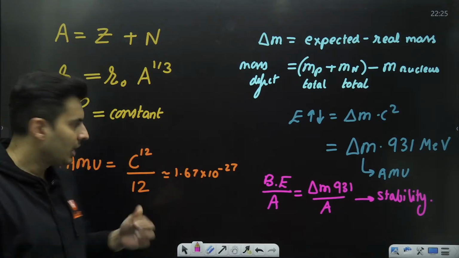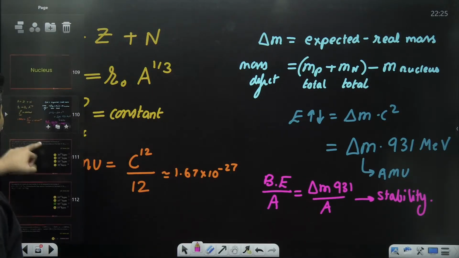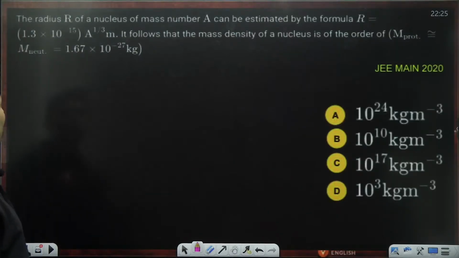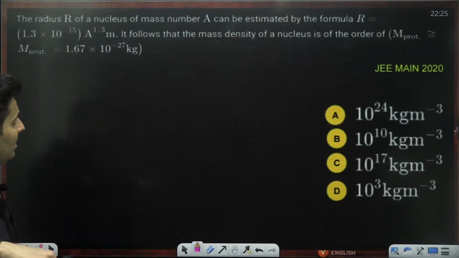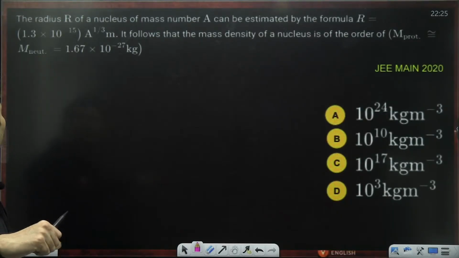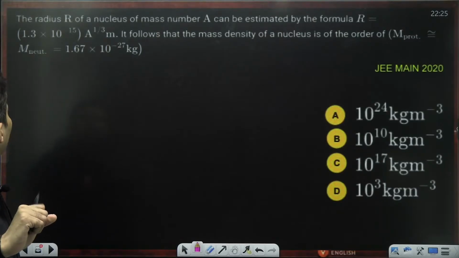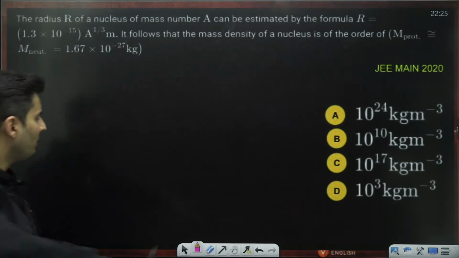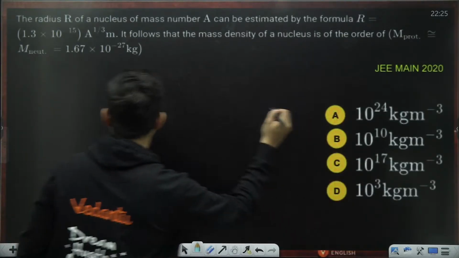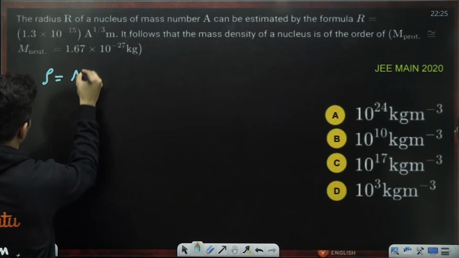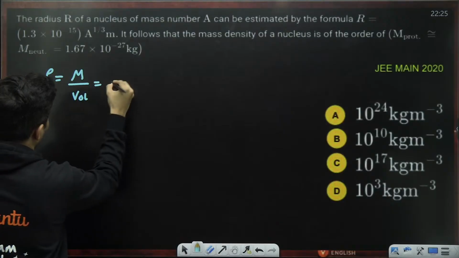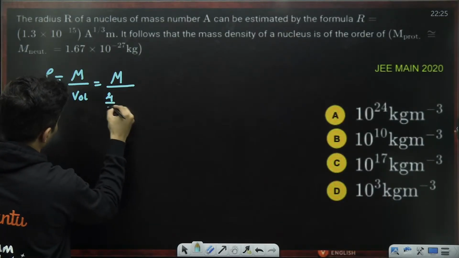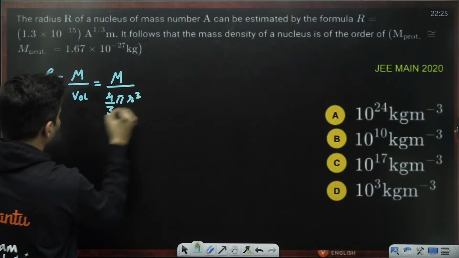Great. Let's see some questions based on this. Radius of a nucleus is estimated by this formula. It follows, mass density of the nucleus is roughly how much? Mass of the proton and mass of the neutron is 1.67 into 10 to the power minus 27 kg. So they are asking you the density. Now density is mass by volume. Volume is 4 by 3 pi r cube.